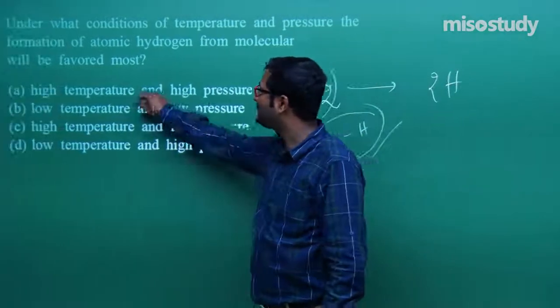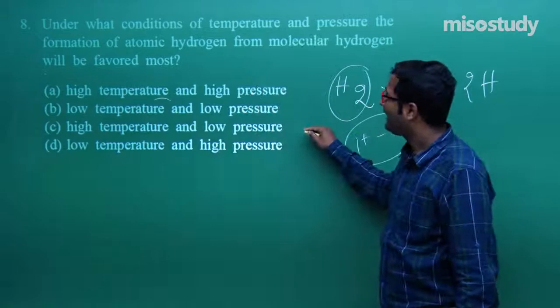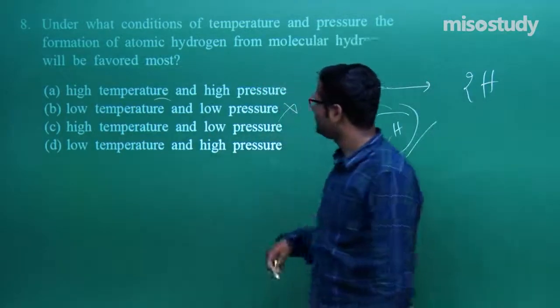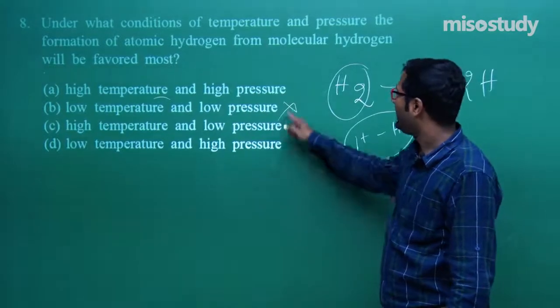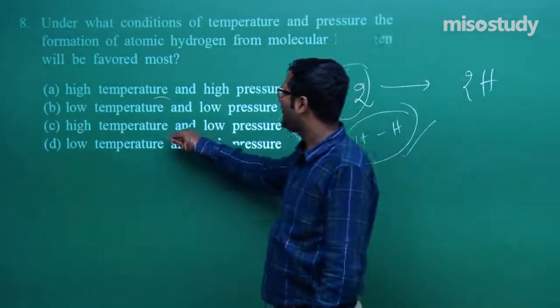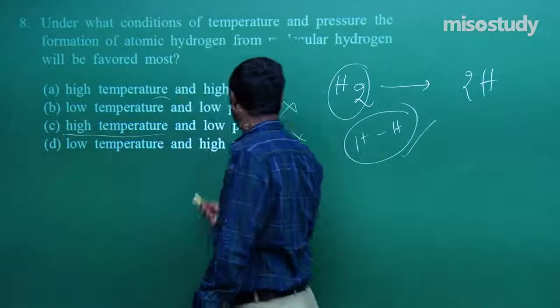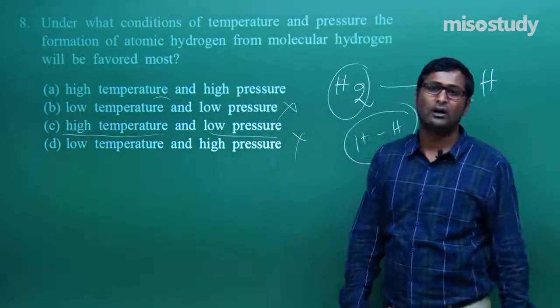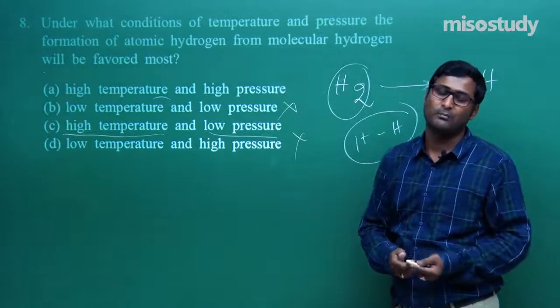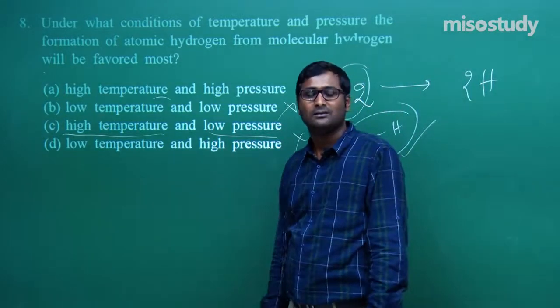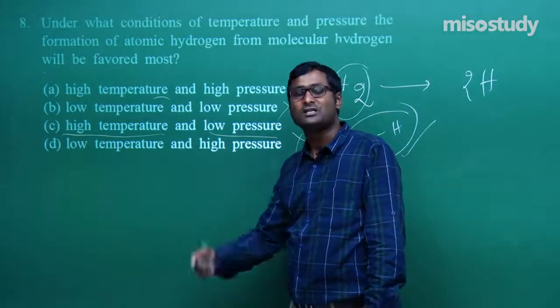So in this case, what will happen? High temperature, not low temperature. Now A and D, A and C, what will happen? Temperature high, but pressure should be low because there is an increment in volume. If there is an increment in volume, pressure and volume are, friend, inversely proportional.